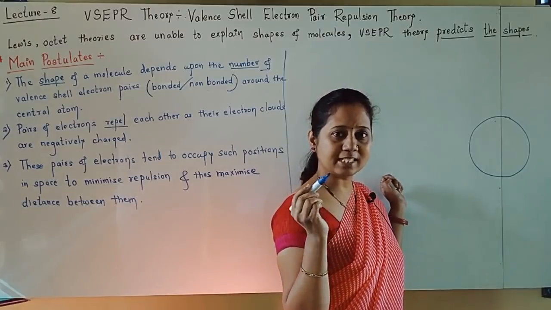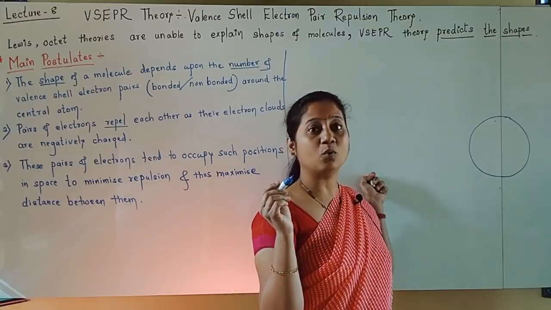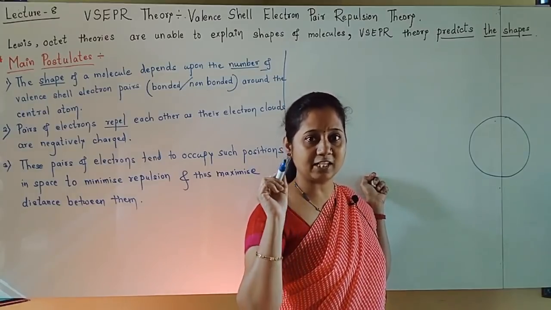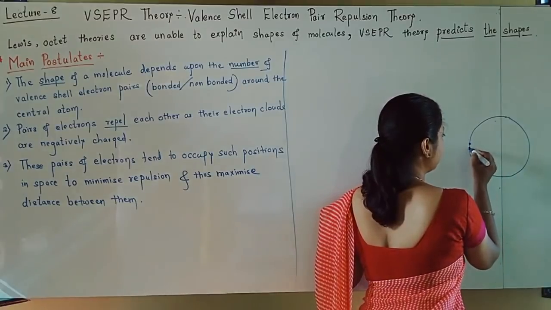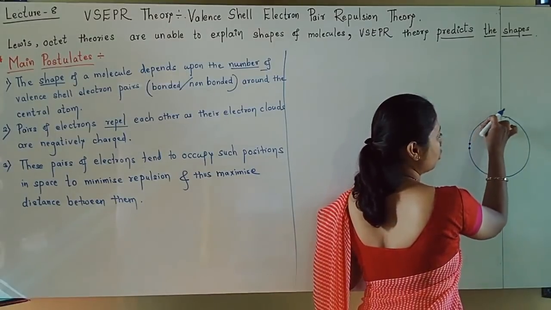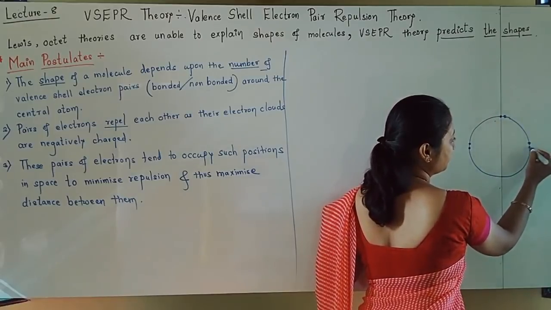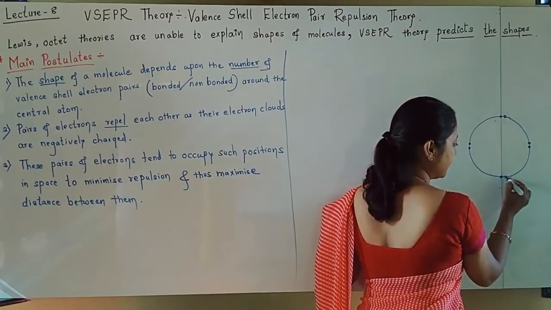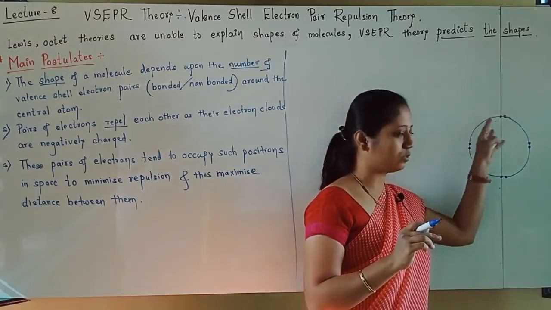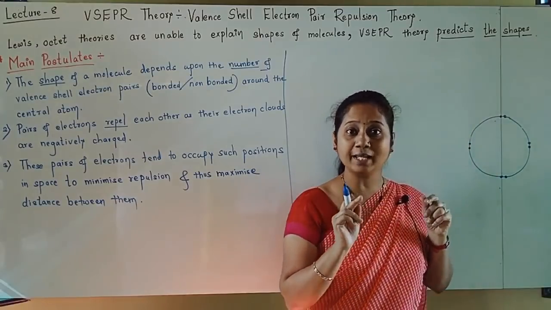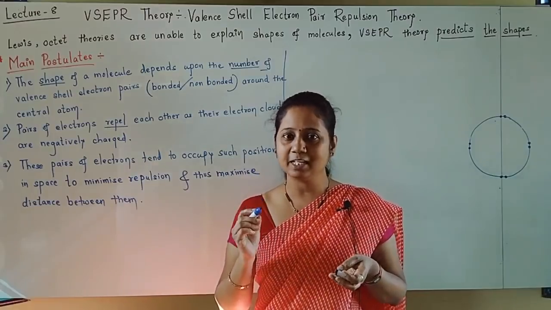The valence shell is considered as a sphere, and then electron pairs are localized on this spherical shape with maximum distance. Electron pairs will not keep very close to each other. They keep away from each other, not all close, not all on one side. Why? Because distance should be maximum for minimum repulsion.